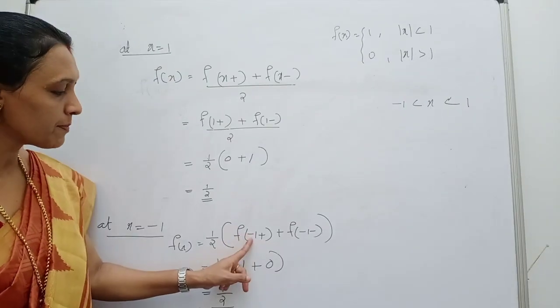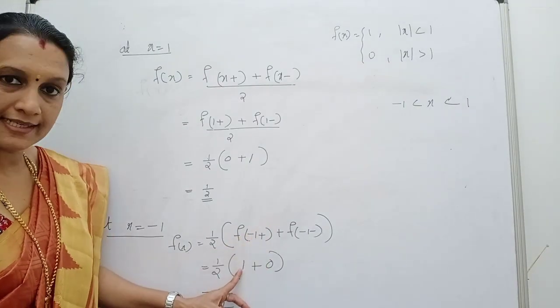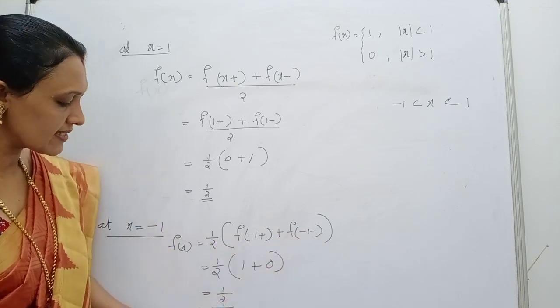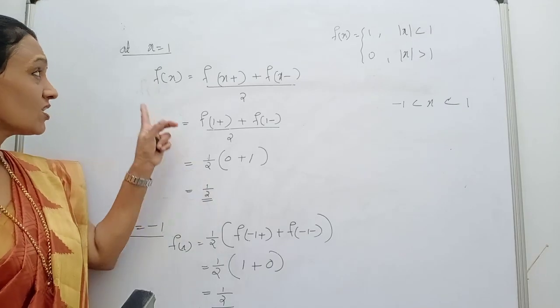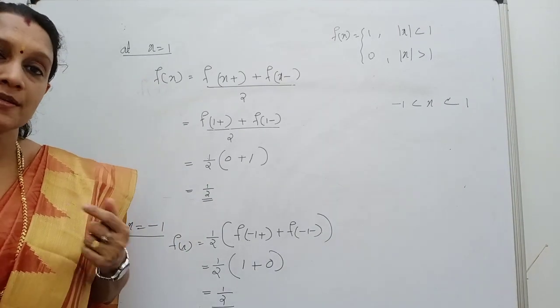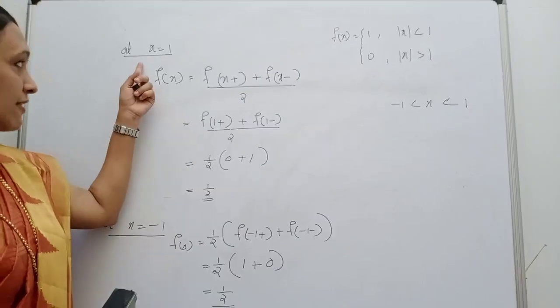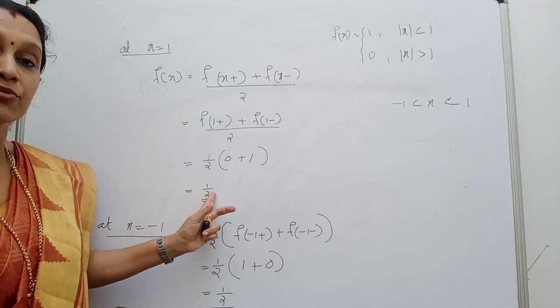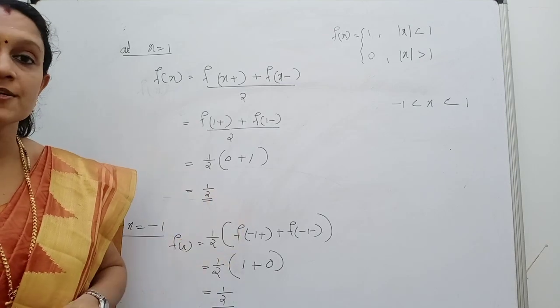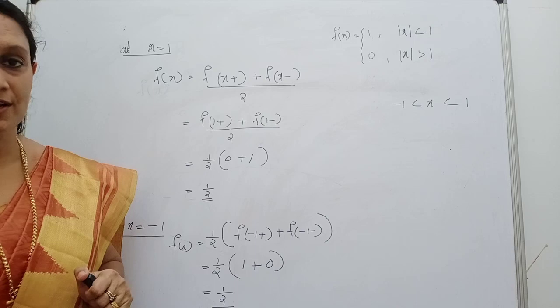So f of minus 1 plus is 1 and minus 1 minus is 0. So the same answer, 1 by 2. Therefore, at the discontinuous points, the Fourier integral representation of f of x reduces to 1 by 2. Okay, so this is actually the Fourier integral representation of the given function f of x.